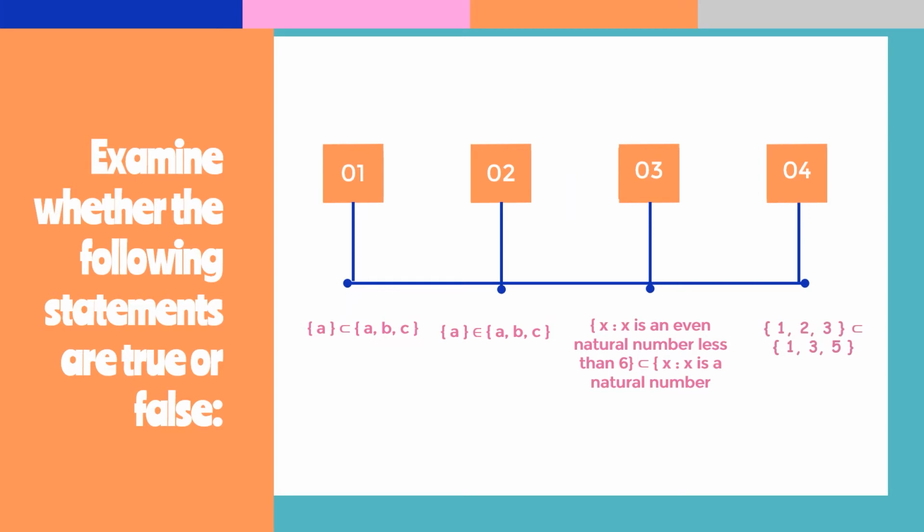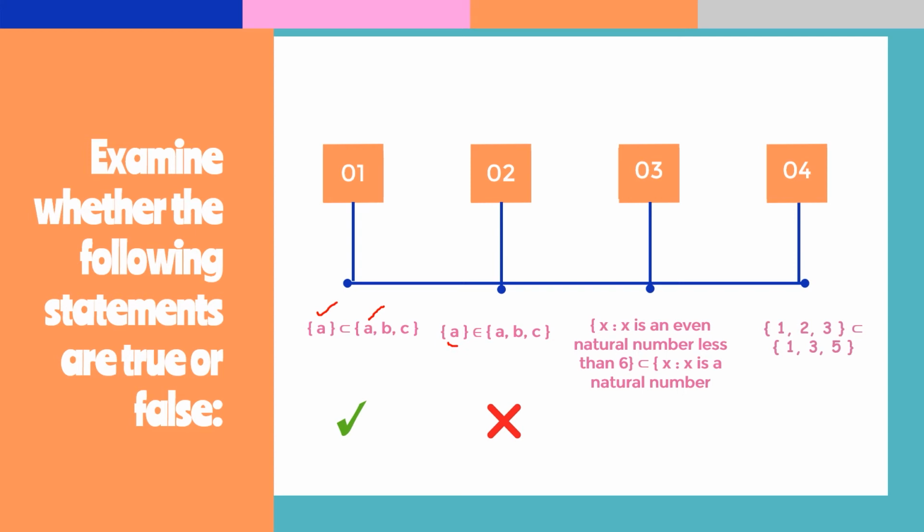Let's see one more question. Examine whether the following statements are true or false. There are a few statements given with respect to subsets, whether it is a subset or not. Now here, the set containing element A is a subset of {A, B, C}. Is it true? Yes. Here element A is an element of this also, right? So I can say that it is true. It is a subset.